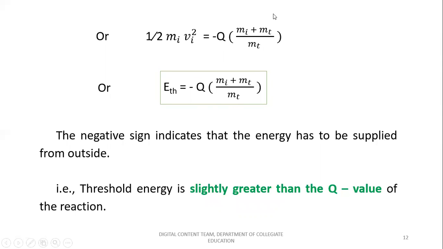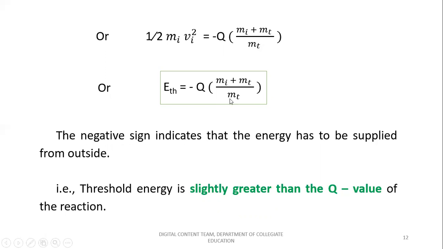So the equation is written in this form, and this half MiVi square, which is the kinetic energy of the projectile, is the minimum energy which the projectile should possess, and that is equal to Eth, that is threshold energy. And that is equal to minus Q into Mi plus Mt by Mt.